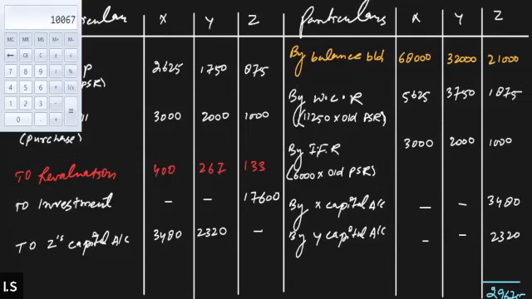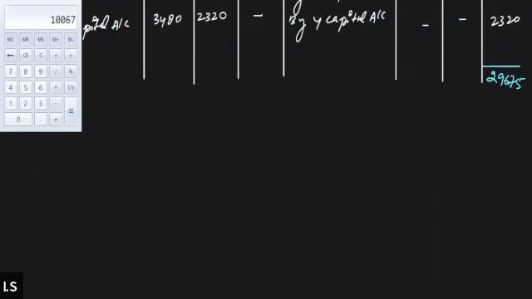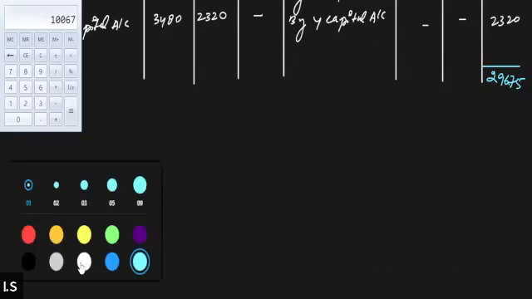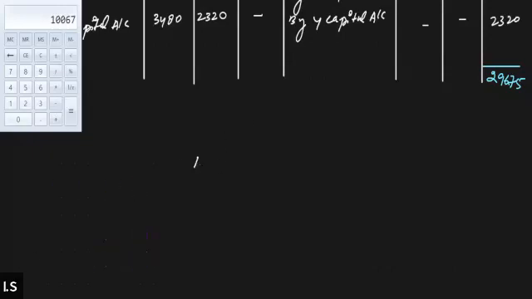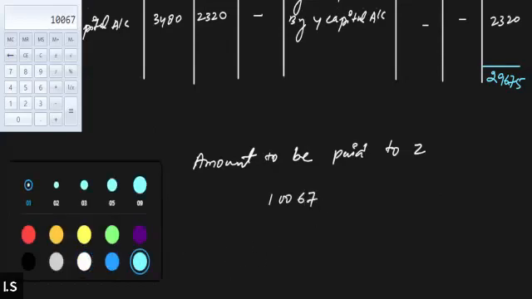Balance amount is how much? Everybody is able to see that the balance amount is 1067. Got it, everyone? Yes, sir. Amount to be paid. See, the amount to be paid to Z is 10067. Now coming back to the point, G is adjustment.